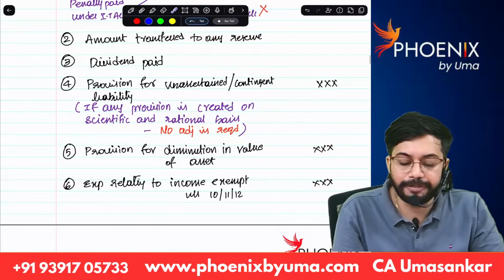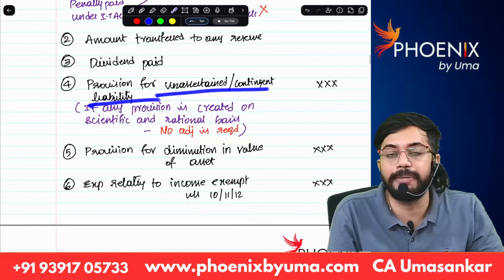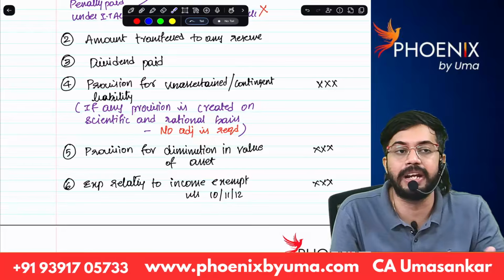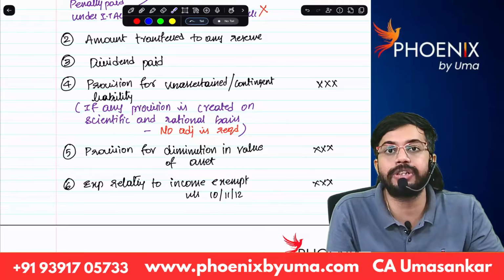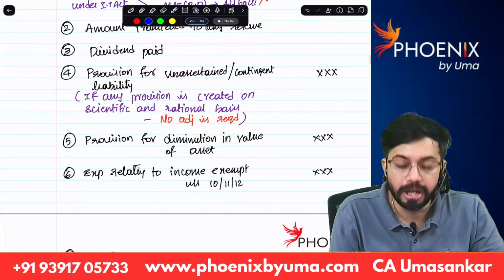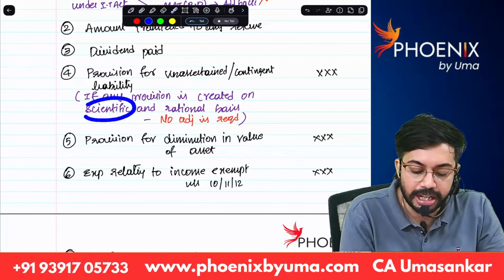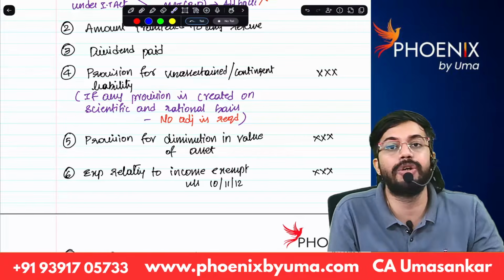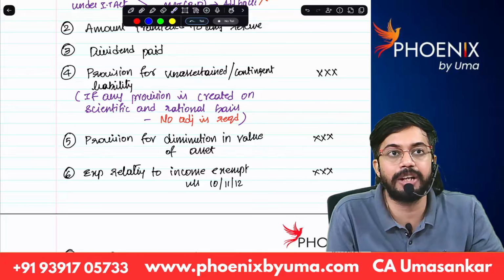Next, provision for unascertained or contingent liability. So if there is any unascertained liability or contingent liability for which you have created the provision, that is required to be added back. Okay. But if any provision is created on scientific and rational basis, no adjustment is required. Are you able to understand?